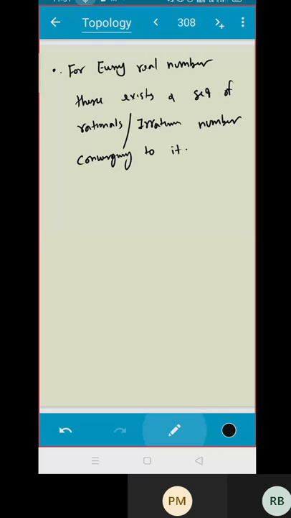The question is like this. I am having an irrational. Say x is an irrational number. Can you give me a sequence of rationals converging to x?